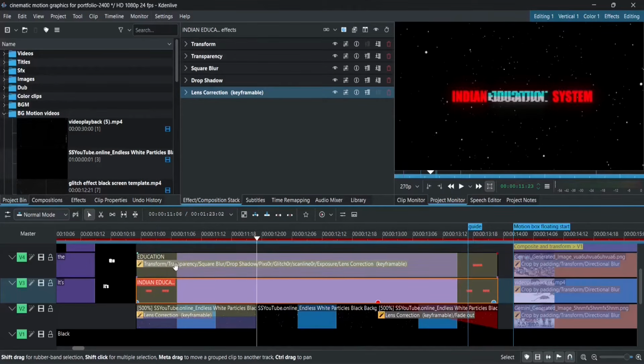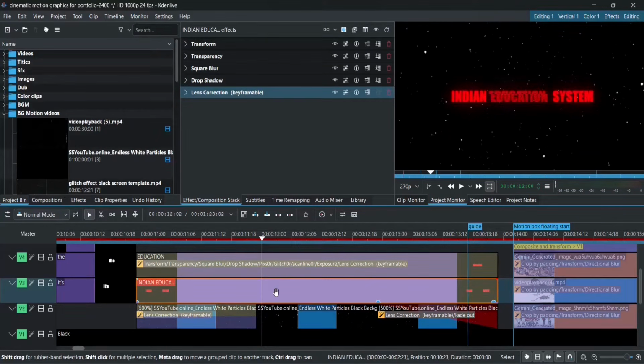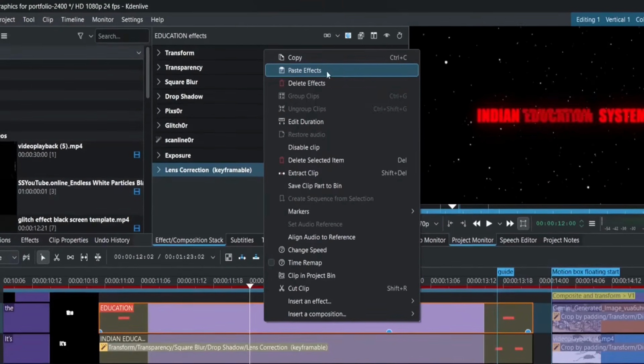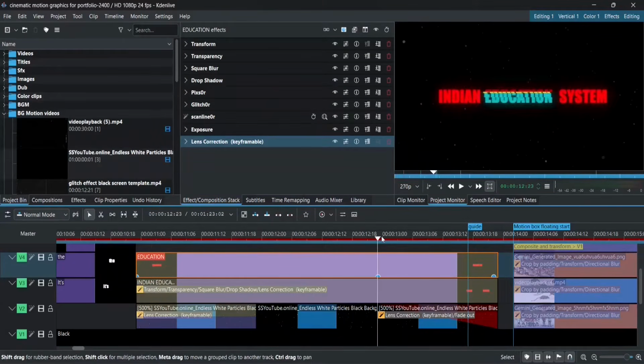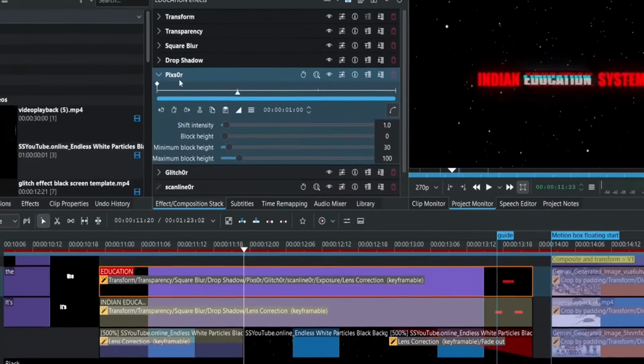Now onto education. Before the glitch effect, everything else is just a copy-paste of the Indian system effects. How? Simple. Press Ctrl+C on the Indian system clip. Right-click the education title clip and hit paste effects. Done. And finally, for the glitch effect, I just added 4 non-animated effects: pixelize, glitch, scanline, and exposure. That's all, with the following settings as you can see.